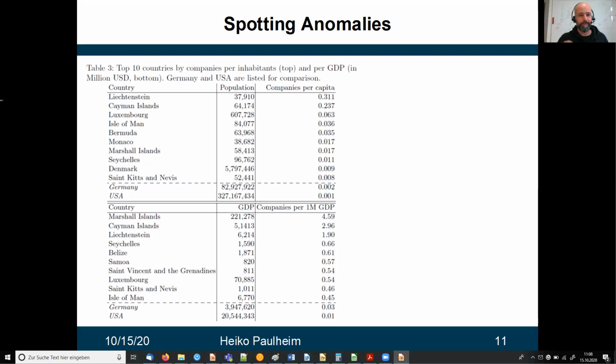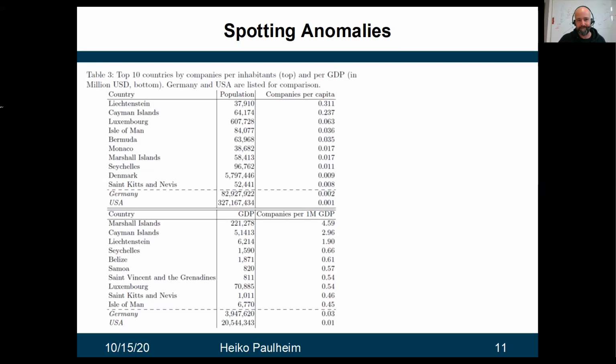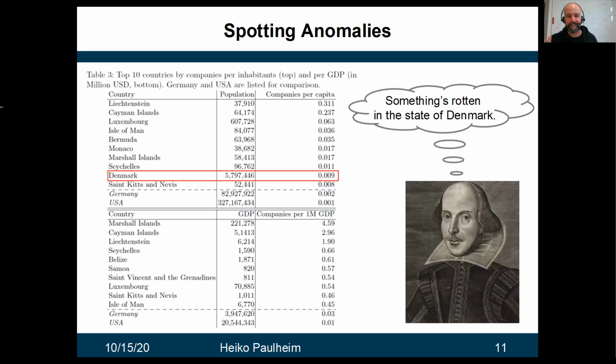And you see most of those countries which show up in this upper part of the table are like these countries you would expect there, like the Cayman Islands and so on. But there is also Denmark, and this is something that actually was also a surprise to the domain experts which were involved in this project. And so we found that actually something must be rotten in the state of Denmark.